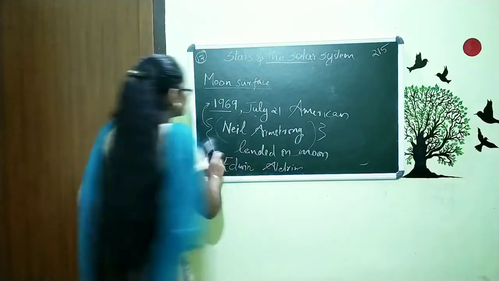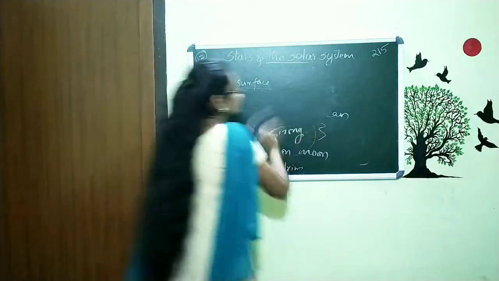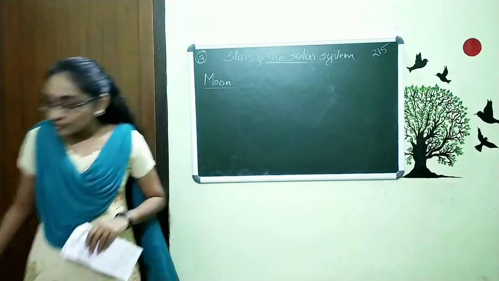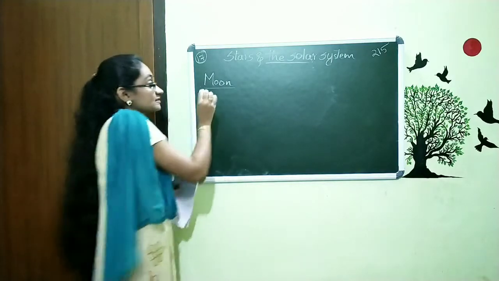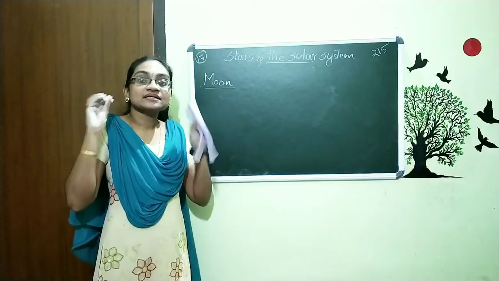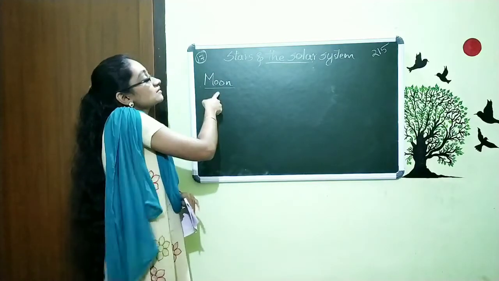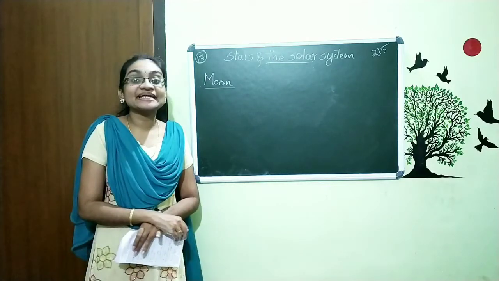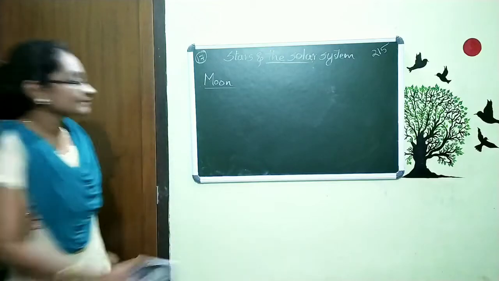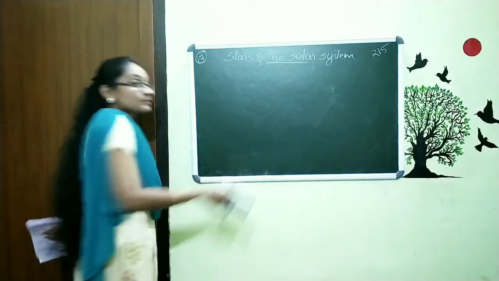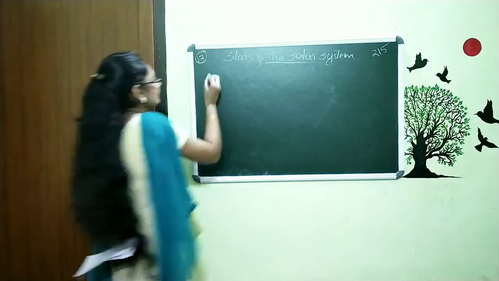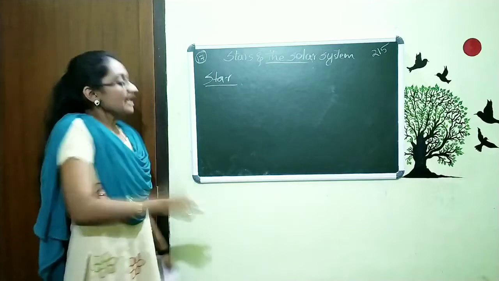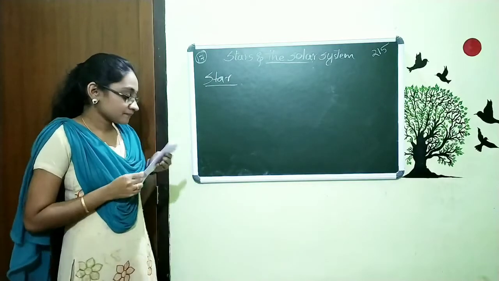Now we are moving to the next topic, that is stars. What did we say about the moon? Moon is a type of satellite, and it just reflects the light from the sun. Now we are going to study about the stars and what is the peculiarity of stars. They produce light by themselves, or we can say they emit light, and that's why we can see these stars.